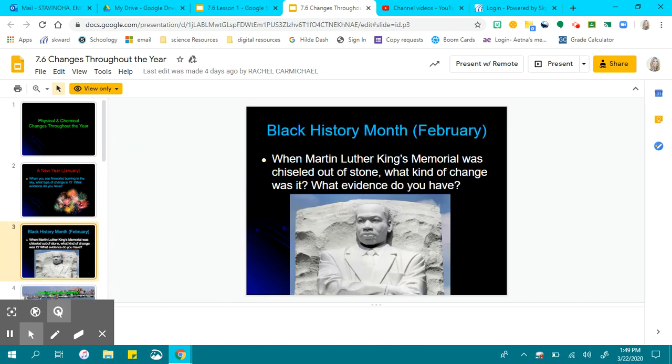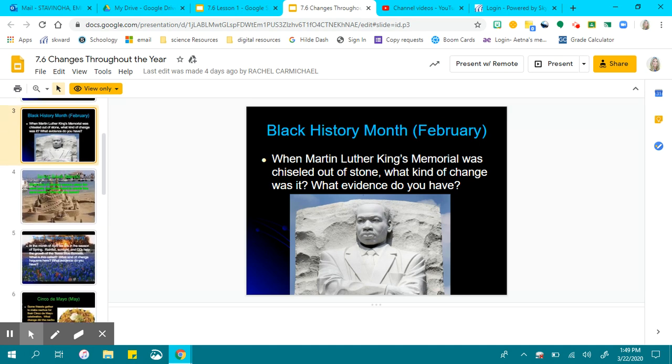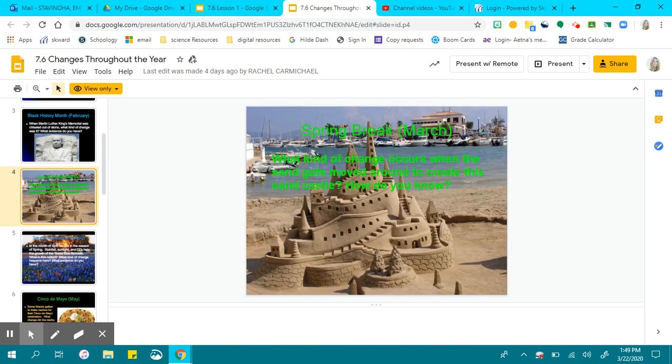Here in February, when Martin Luther King's memorial was chiseled out of stone, what kind of change was it? What evidence do you have? Chemical or physical? March, what kind of change occurs when the sand gets moved around to create this sandcastle? How do you know? Chemical or physical? What's happening here? Is anything new being created?